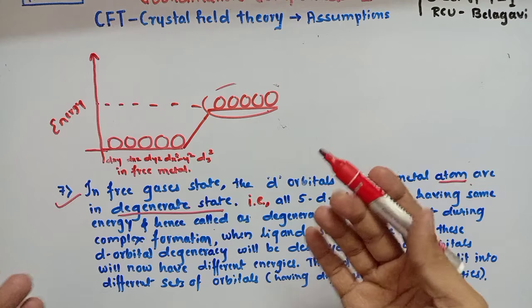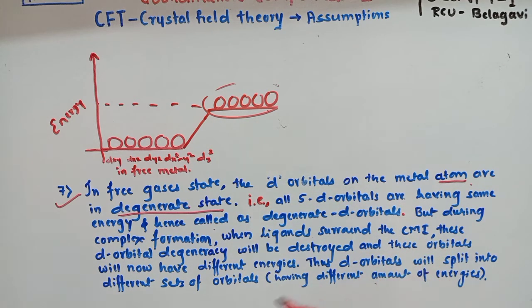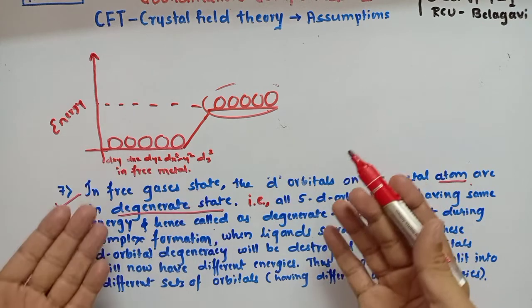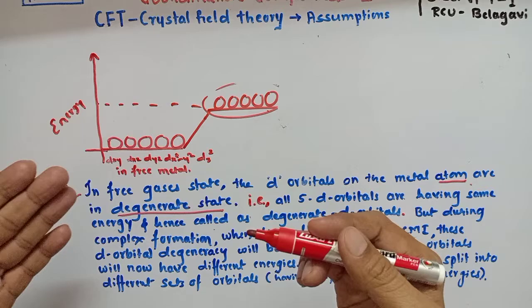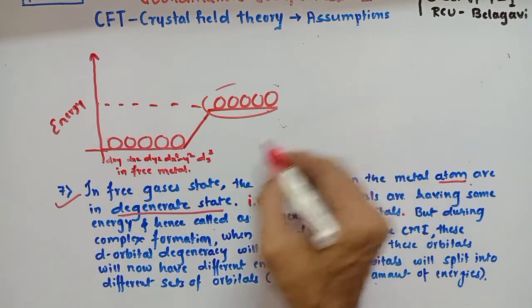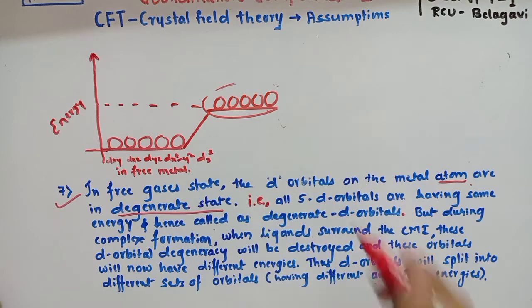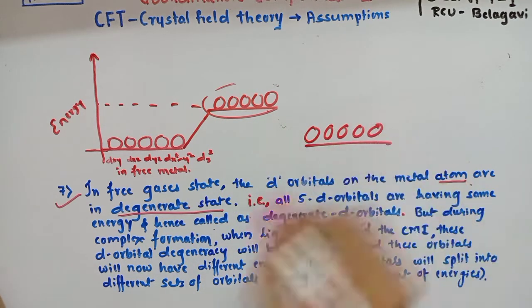The orbitals which experience more repulsion compared to others will increase their energy, and the other orbitals which experience less repulsion, their energy decreases. For example, consider these 5 orbitals in a free metal.